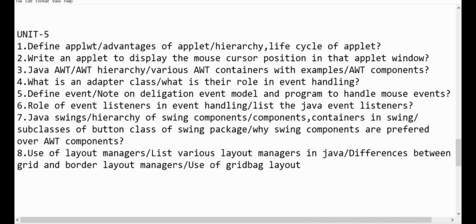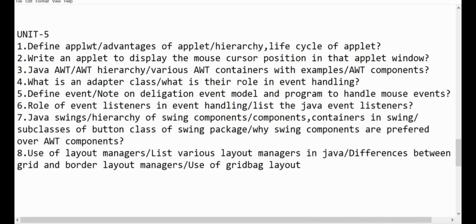Next, coming to the seventh one, Java swings, hierarchy of swing components, containers in swing, subclass of button class of the swing package, why swing components are preferred over AWT components. So learn the swing components and the AWT components. Coming to the last question, the eighth one, use of layout managers, list various layout managers in Java, difference between grid and border layout managers, use of grid bag layout. So learn about the layout managers completely so that all topics will be covered.